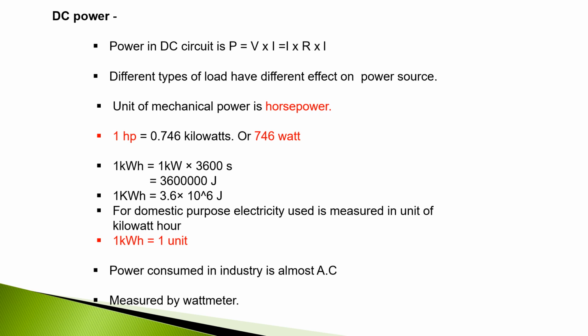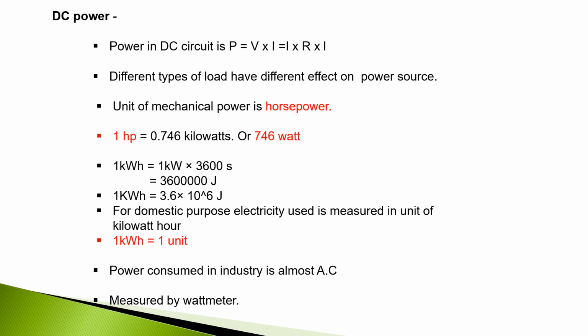Again, in upcoming sessions, we will calculate electricity consumed, depending upon the example. The calculation of electricity is simple with the help of all these formulas. Power consumed in industry is almost AC. Yes, it is true because we produce AC, and power is measured by wattmeter.